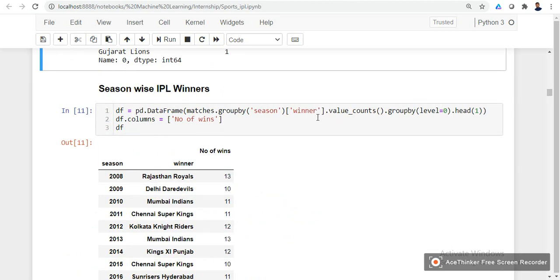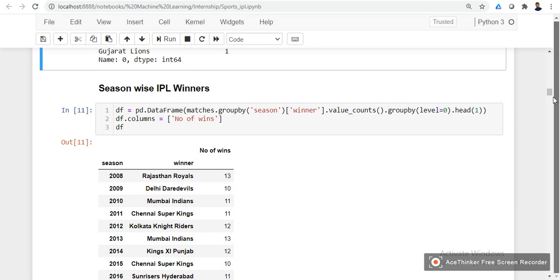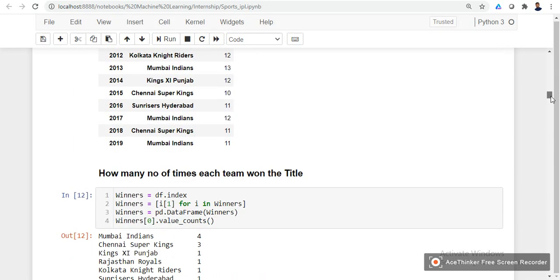Next we can also see season wise IPL winners. So in 2008 Rajasthan Royals is the team that won the IPL trophy, and in 2009 Delhi Daredevils is the team that won the IPL tournament. Likewise we have the recent seasons, that is 2018 Chennai Super Kings won the title, and for 2019 Mumbai Indians won the title.